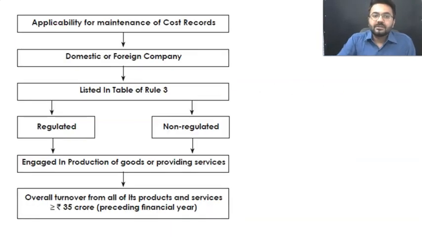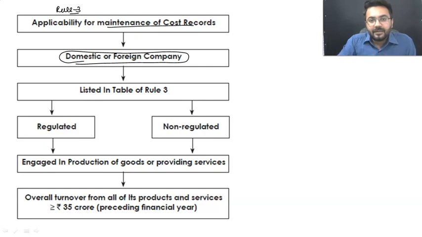Moving ahead, this is all about the diagrammatic representation of Rule number 3, maintenance of cost records. Any company, let it be a domestic company or a foreign company. Domestic company means a company having its registered office in India, and foreign company means a company having its registered office at any place but not in India. And apart from that, they are listed in the table of Rule 3, whether they are regulated or non-regulated.